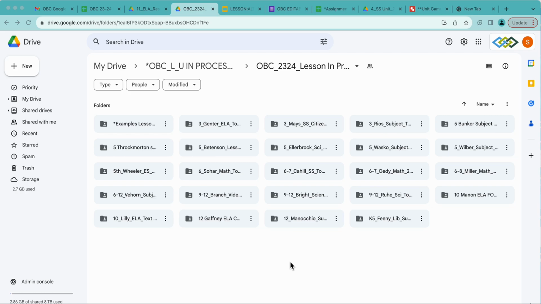Google folder structure for your OBC lesson. So you will see that I am right here in your OBC lessons in process. This is where all of your folders are living that you created in August. And I am going to go right here where it says example lessons.